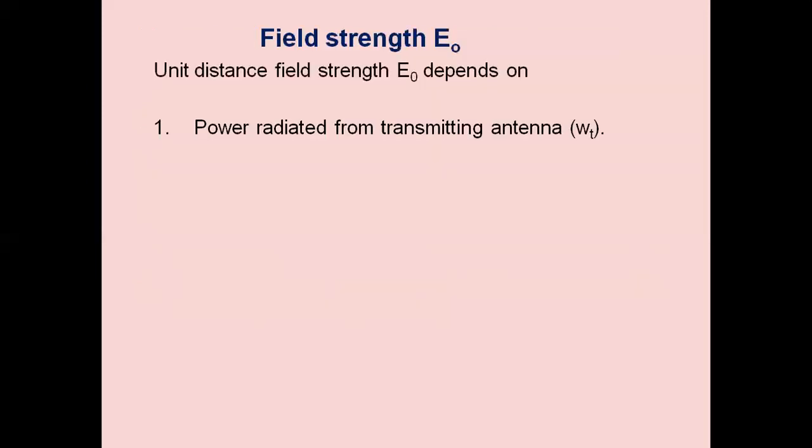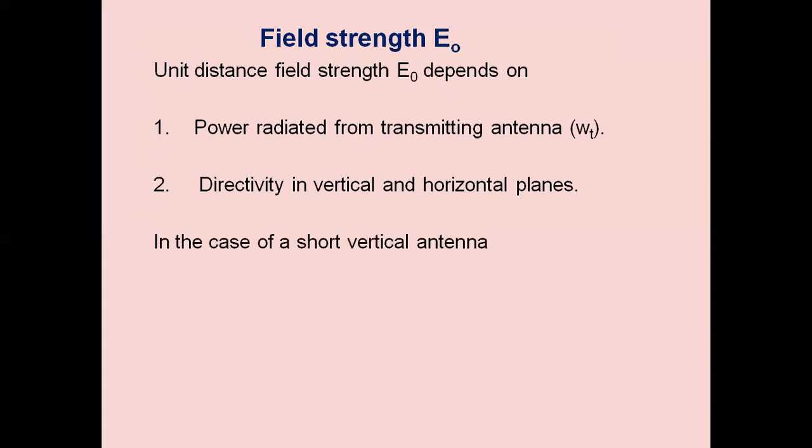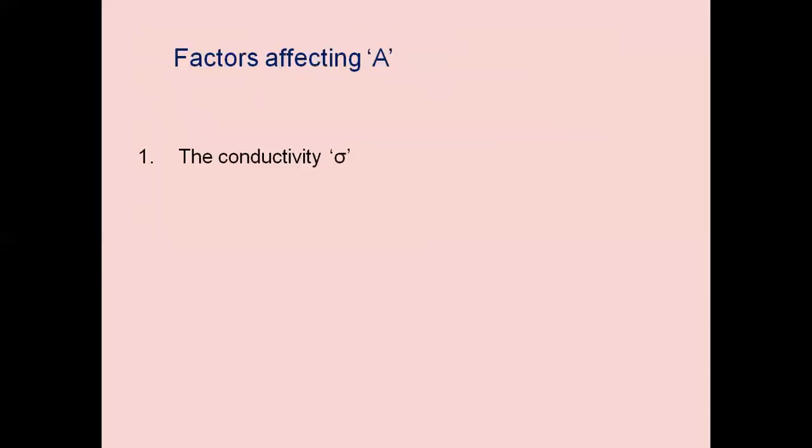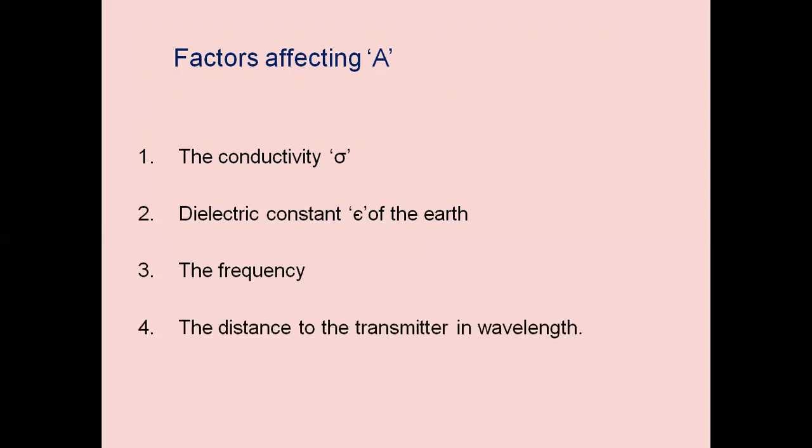So the field strength depends on the power radiated from the transmitting antenna and the directivity in vertical and horizontal planes. In case of a short vertical antenna, E naught is given by the formula 300 root WT. The factors affecting the value of A are the conductivity, dielectric constant of the earth, the frequency, the distance to the transmitter, and wavelength.